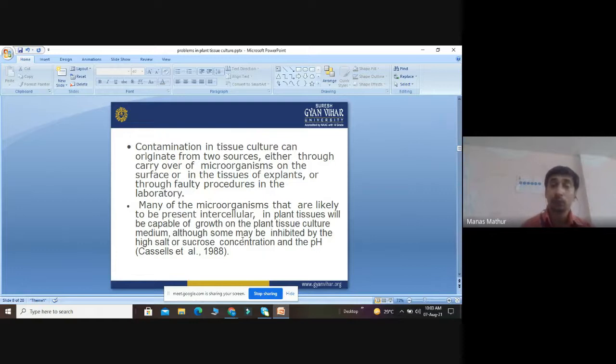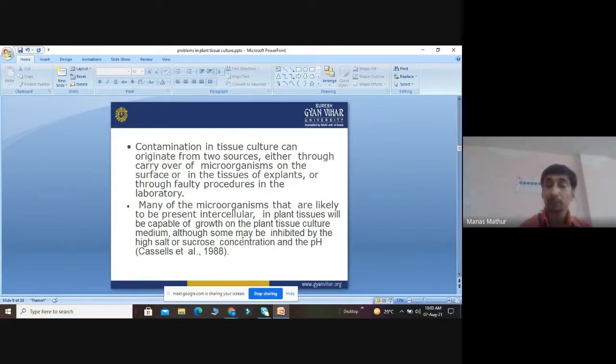Secondly, we do not follow the proper protocols in the lab. Hands should be sterilized, there should be proper use of disinfectants like HgCl2 and sodium hypochlorite, and sterilization of media should be proper. Laminar airflow should be treated with UV light before proceeding for the experiment. All equipment and media should be autoclaved, external surfaces should be treated using disinfectants, autoclaved water should be used, hands should be clean, mouth should be covered, and gloves should be worn. So all things should be properly done.